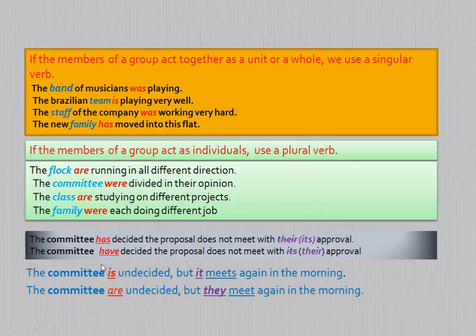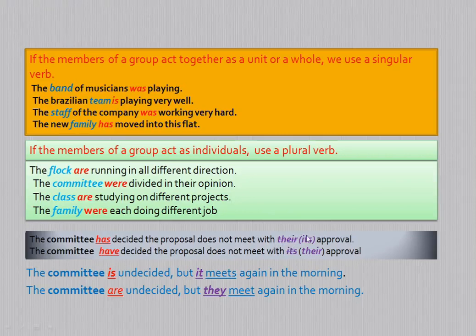The committee has decided the proposal does not meet with its approval. Here see the committee: when the members of the committee are acting as a whole, as a unit, we treat it as a singular subject. So the committee is a singular subject, it needs "has" here. This is right: the committee has decided the proposal does not meet with its approval.